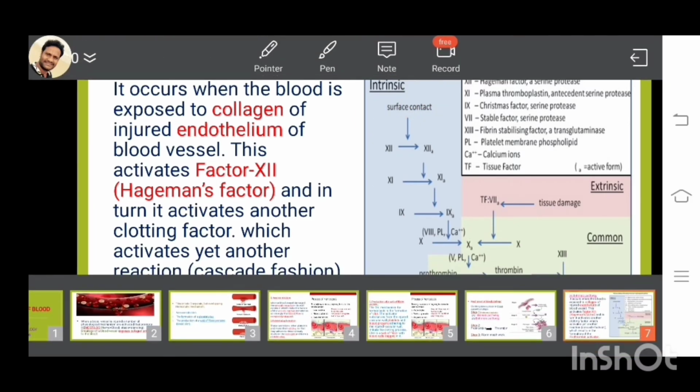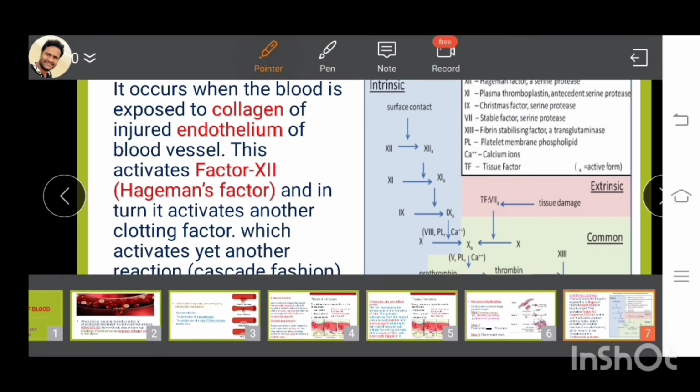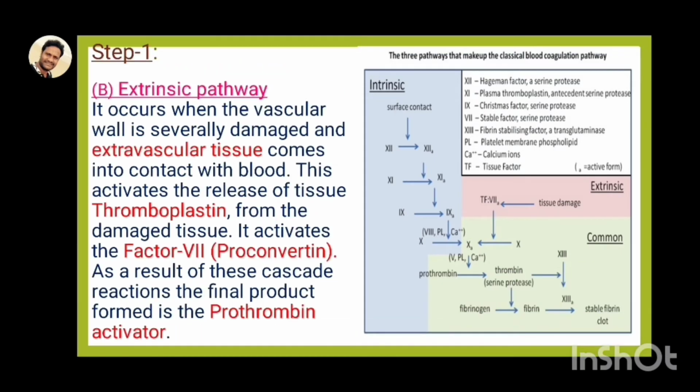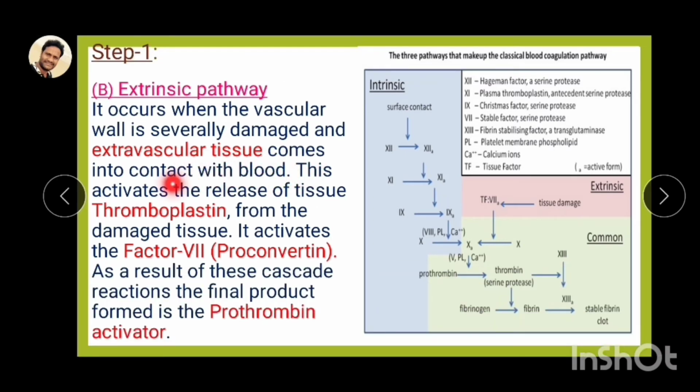And the second one is the extrinsic pathway. This is where the damage occurs outside of the blood vessels, in the extravascular tissue. Tissue outside of the blood vessel is damaged. So this activates thromboplastin. This thromboplastin is factor 3, and it activates the seventh factor.